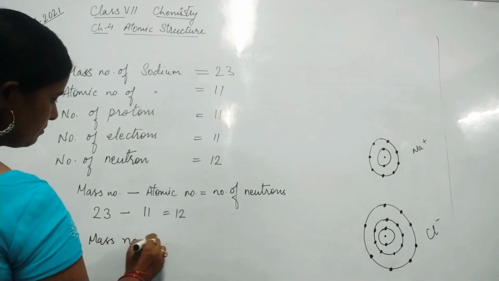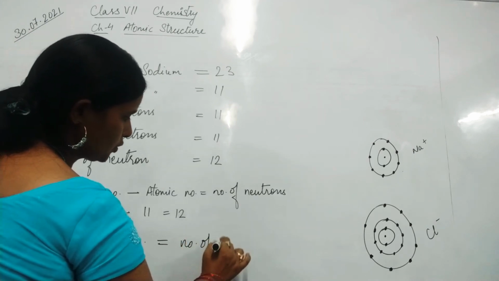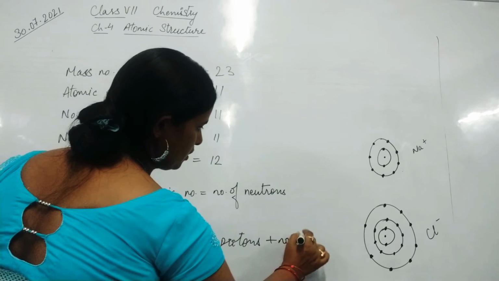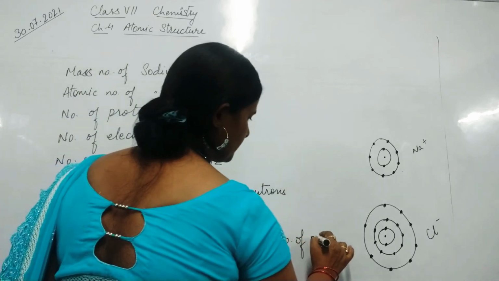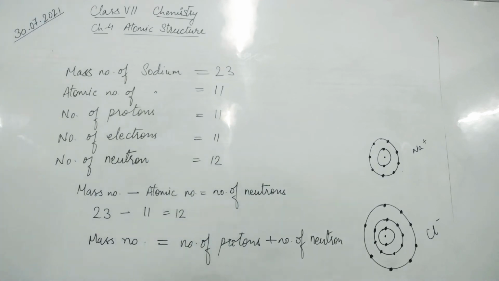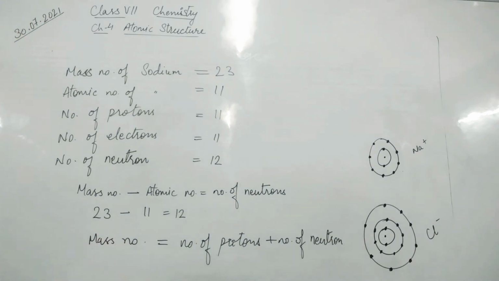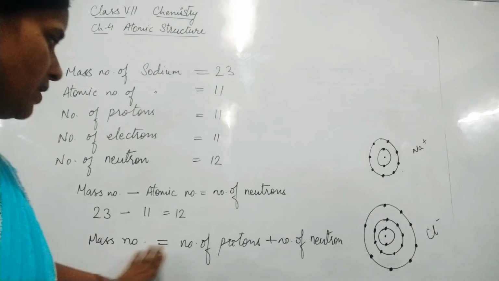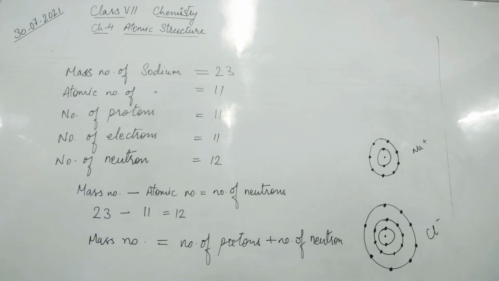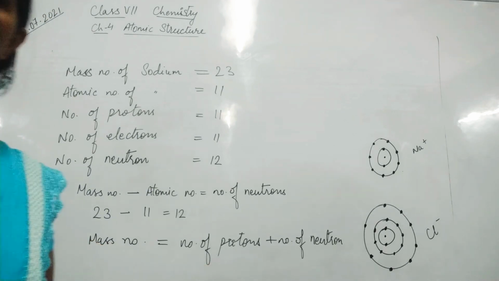Mass number equals number of protons plus number of neutrons. This we have already learned. Mass number is always equal to this, because this is the core dense particle, that is the nucleus. So it is clear to you, I think.